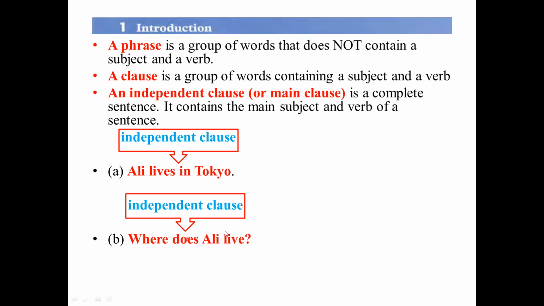The forms that are used together to make the verb. We have the helping verb or auxiliary verb and the main verb of the sentence. So here we have two independent clauses, or we can say two main clauses. The main clause or independent clause is a complete sentence and it has a subject and a verb.